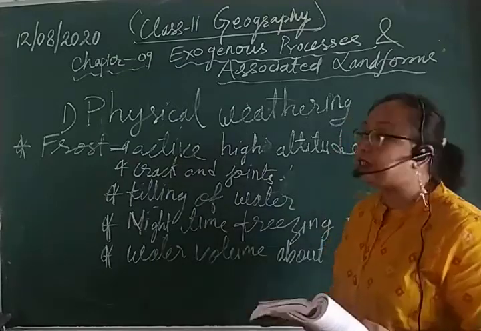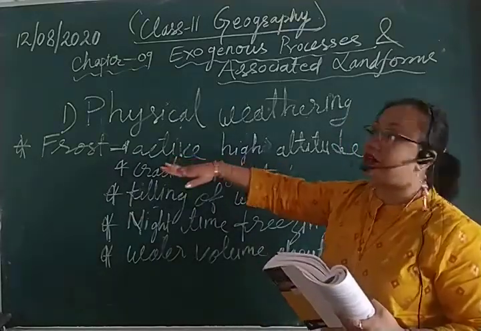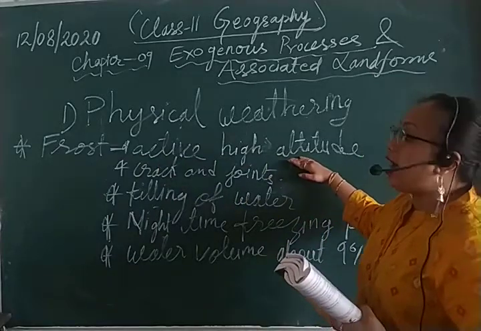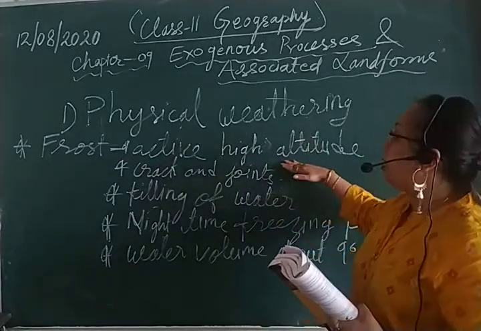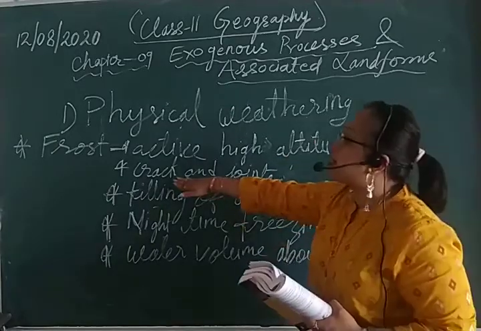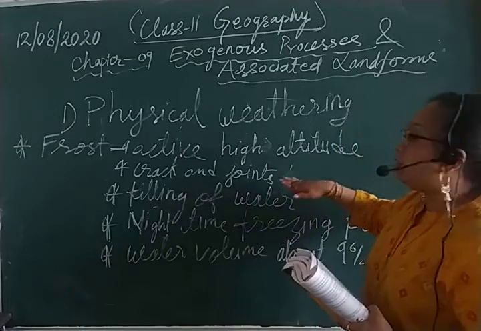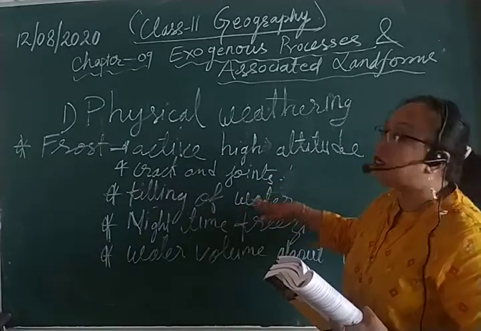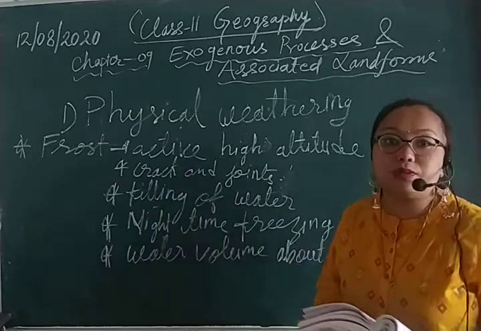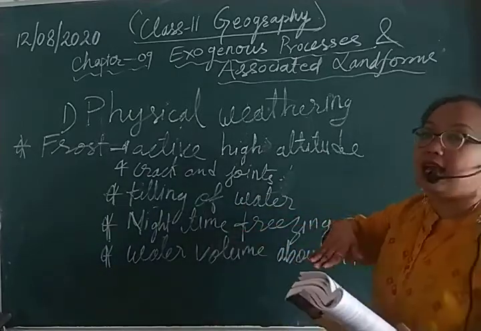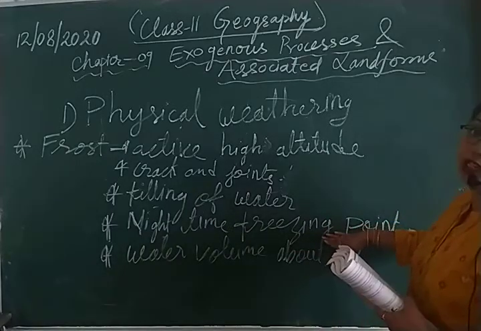Let me repeat it again: frost is very active in high altitude areas with cold climate, where the rocks have cracks and joints in them, and these get filled with water. At daytime the filling of water takes place, and at night time the temperature decreases and reaches freezing point.